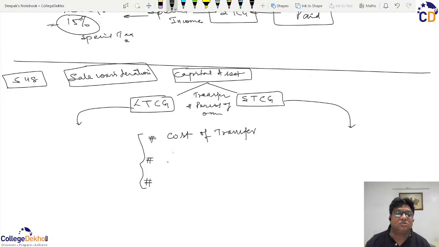The second cost must always be that because you are selling, it means you have ownership of the asset, and the ownership must have come at a price.